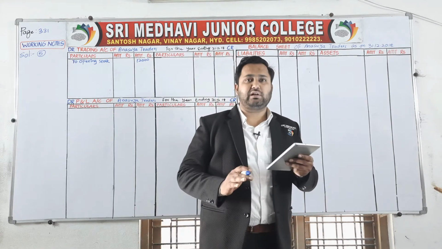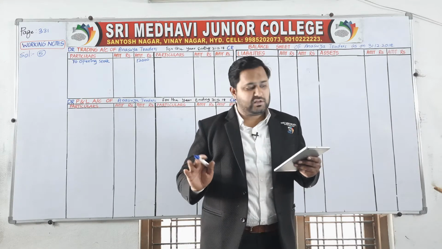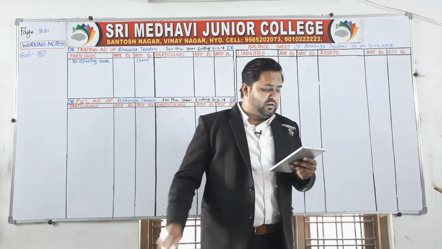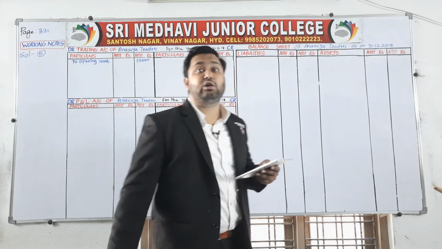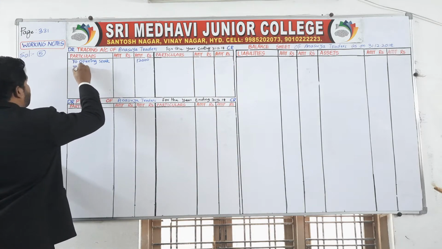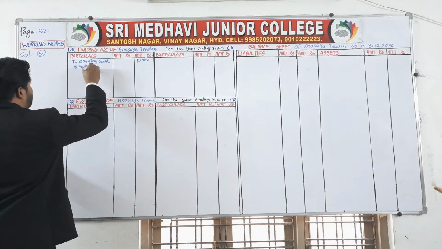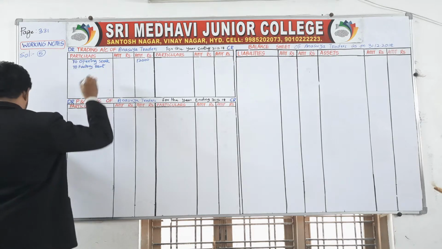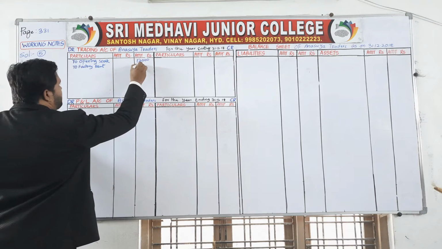Now start the problem from the beginning. Wages is given, we have an adjustment on wages. Don't write the wages, we will see that later on. Factory rent comes under trading account debit side, so you have to write here to factory rent. How much? Factory rent is 2000.